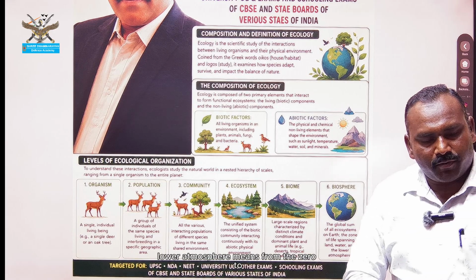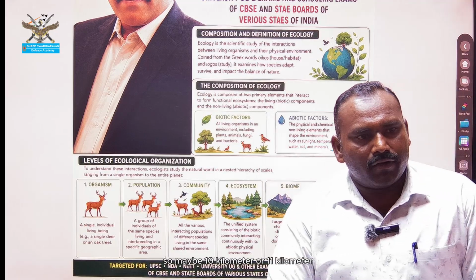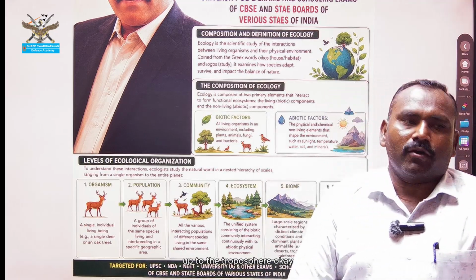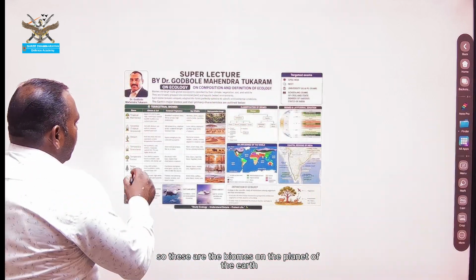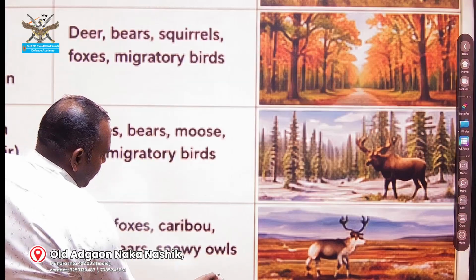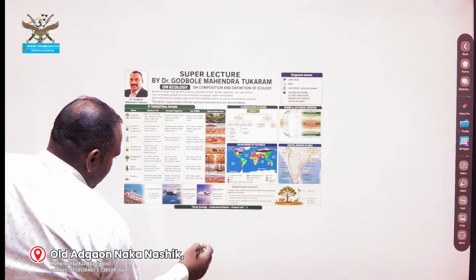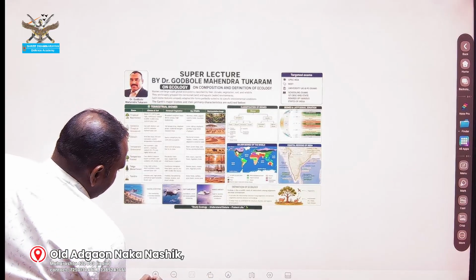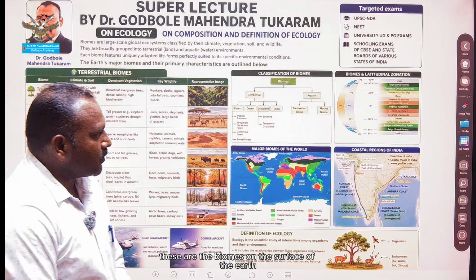Lower atmosphere means from 0 to maybe 10 or 11 kilometers up to the tropopause. So these are the biomes on the surface of the earth.